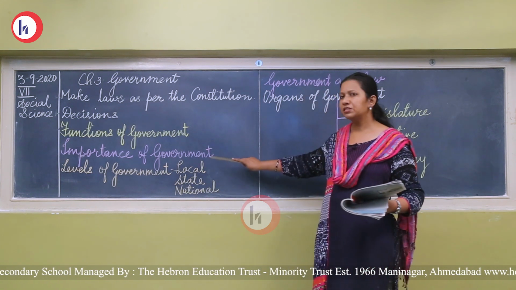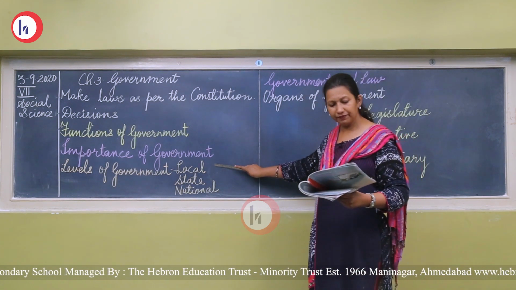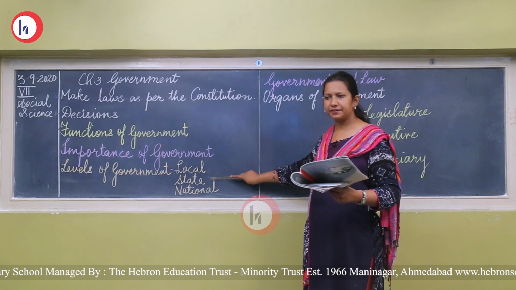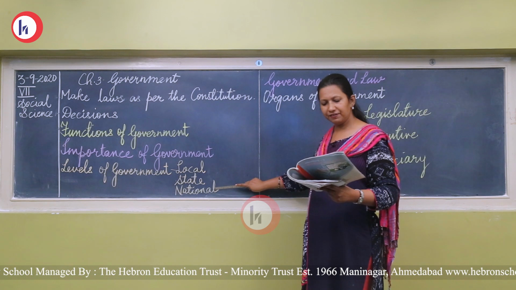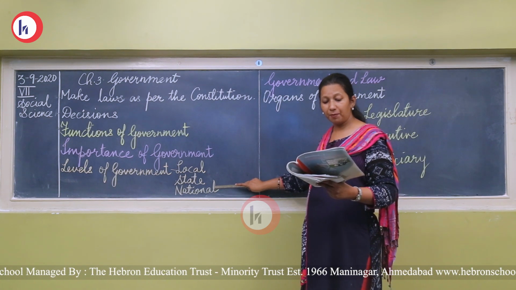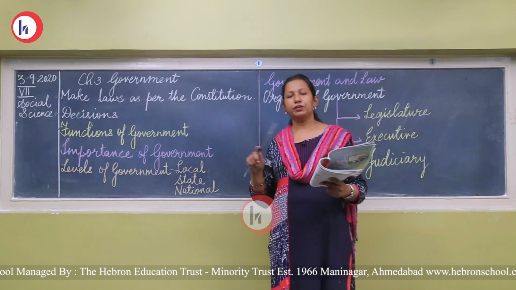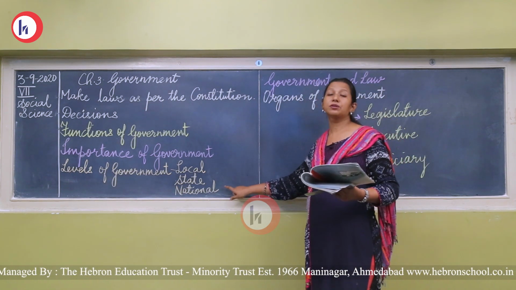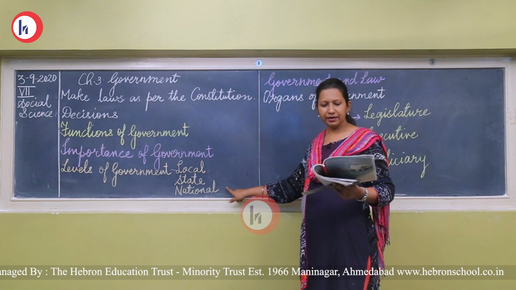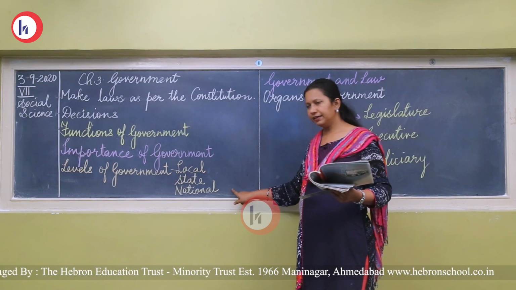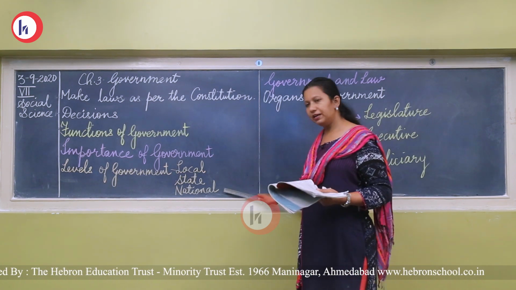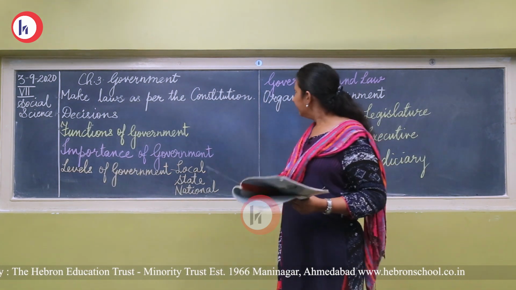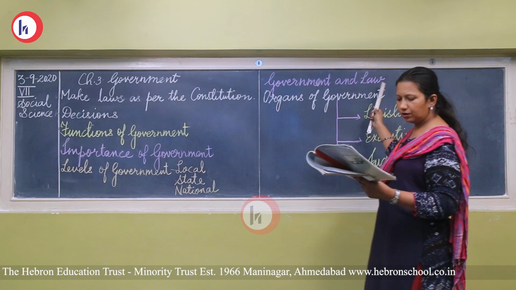Local level is responsible for taluka level, state level is responsible for all the states which are under them, and national level takes decisions for the entire country. Now, national level government is also called central government or union government, and that is only in Delhi. It is central government. Now, the government and law.